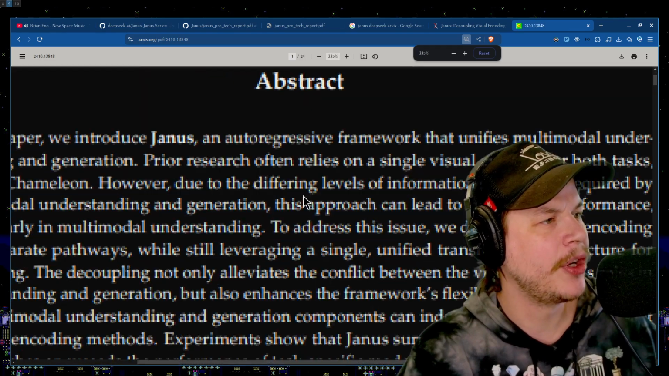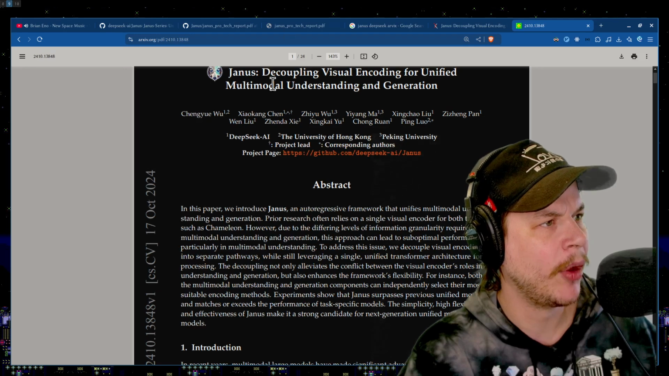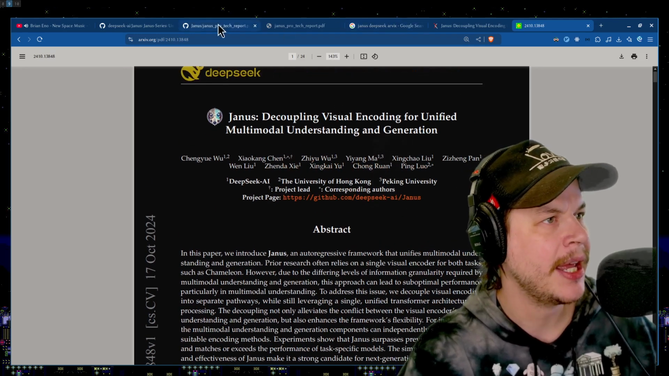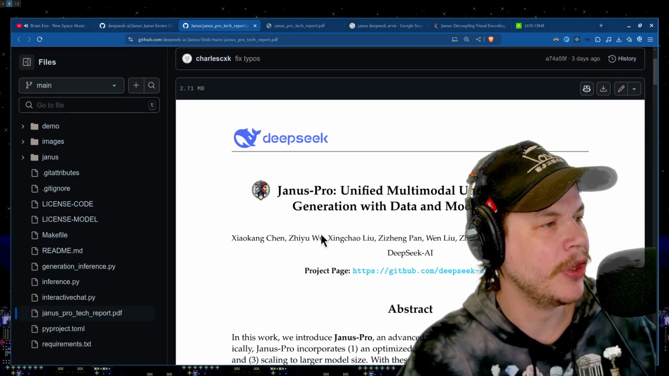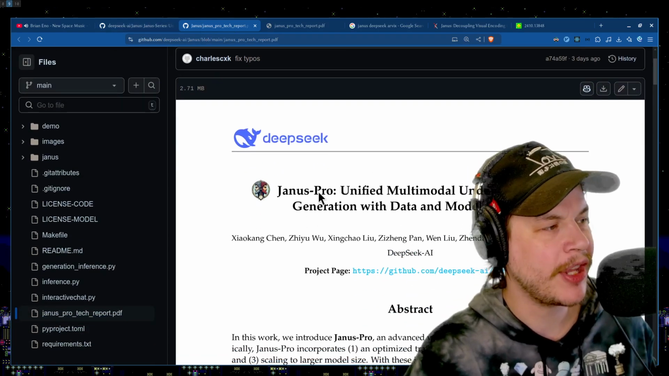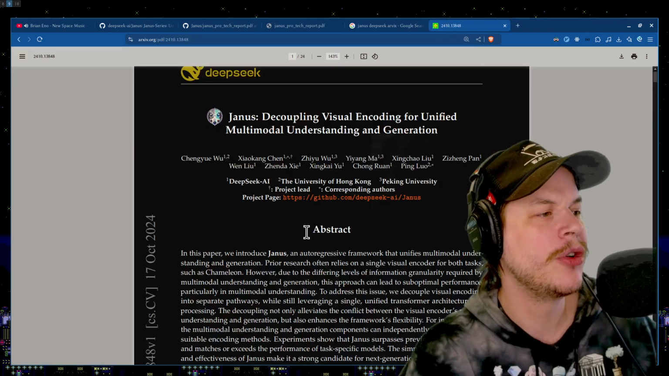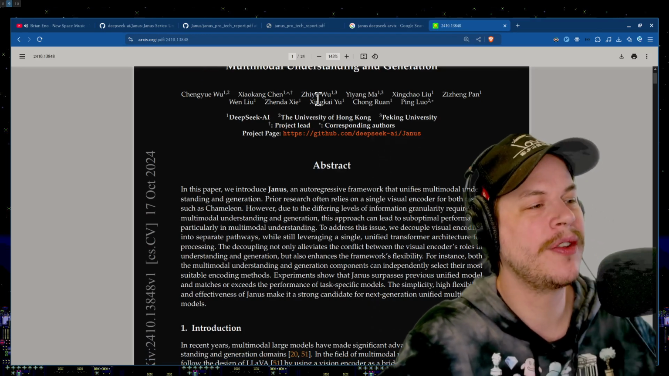This was the original one from, I believe, October 2024, similar group of people, which is decoupling visual encoding for unified multimodal understanding. Now, they've taken that paper and they've improved on it, and this time they've got unified multimodal understanding and generation with data and model scaling. So this is Pro, this is the OG. Let's read the OG, okay? Because how are we going to understand the Pro if we don't know the OG first? So, new paper.